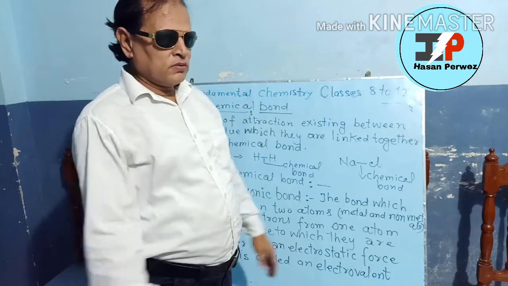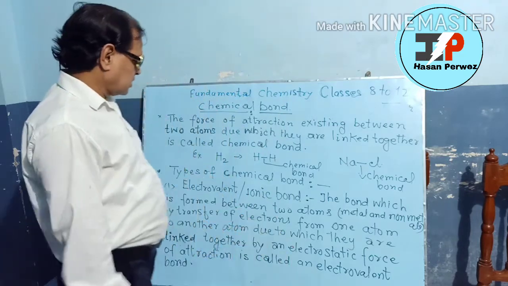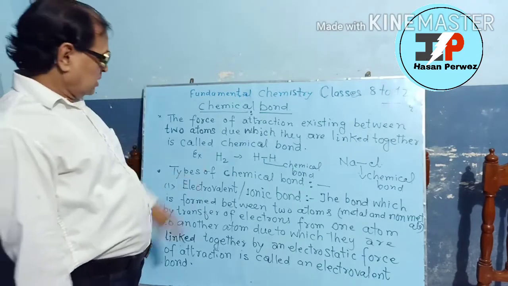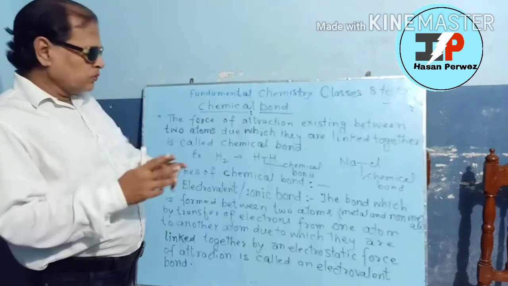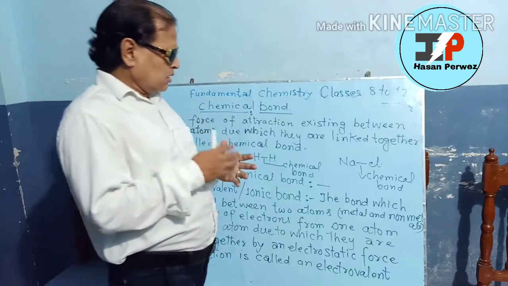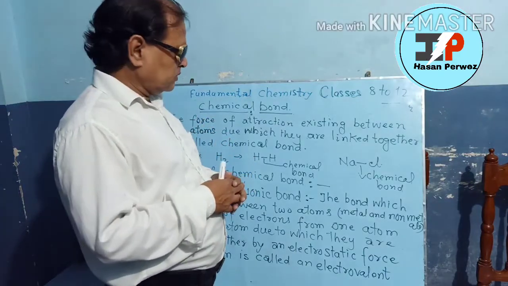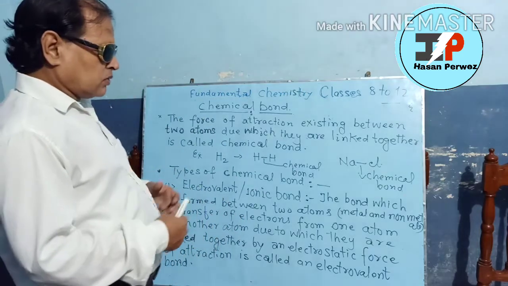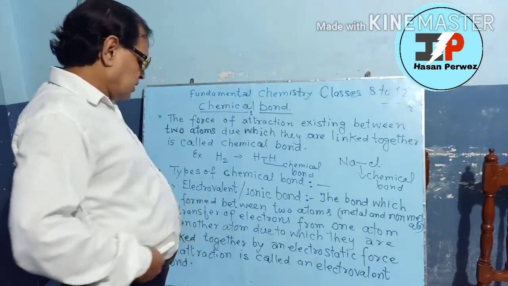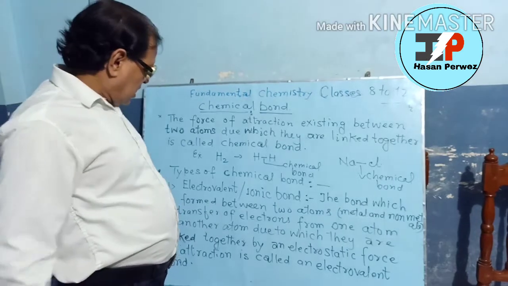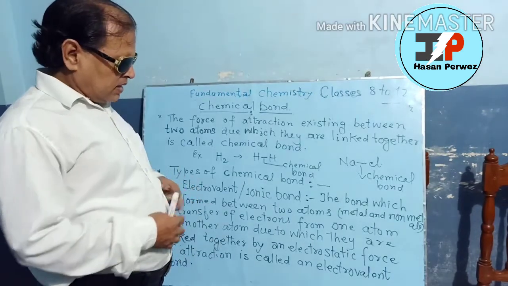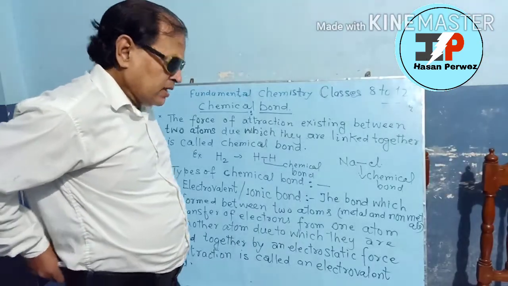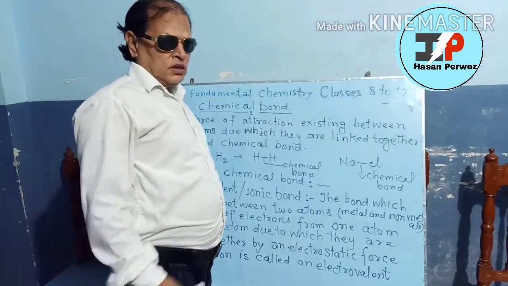This is another matter of discussion. Now let us see the types of bond. Electrovalent bond, ionic bond. The bond which is formed between two atoms, generally between the metal and non-metal atoms, by transfer of electrons from one atom to another atom, due to which they are linked together by an electrostatic force of attraction, is called an electrovalent or ionic bond.